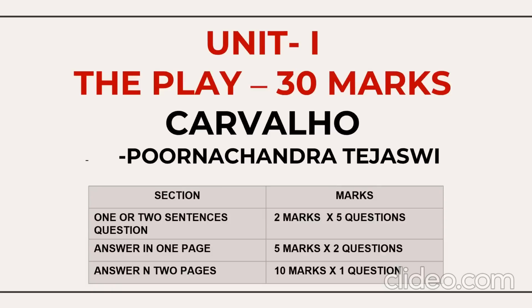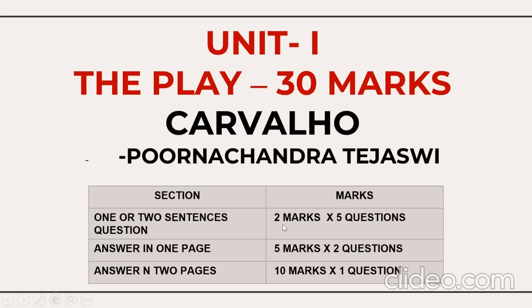So the novella, unit 1, consists of 30 marks, and 30 plus 10 makes 40 marks. Here I made a mistake: it is a novella, not a play or a novel. Please do correct me. It's a novella for 30 marks, Carvalho. Now, how will the questions be asked? What is the assessment pattern? Here you have 3 sections of questions.